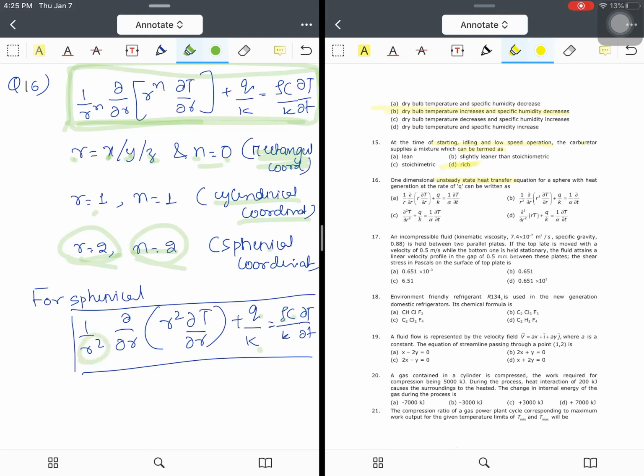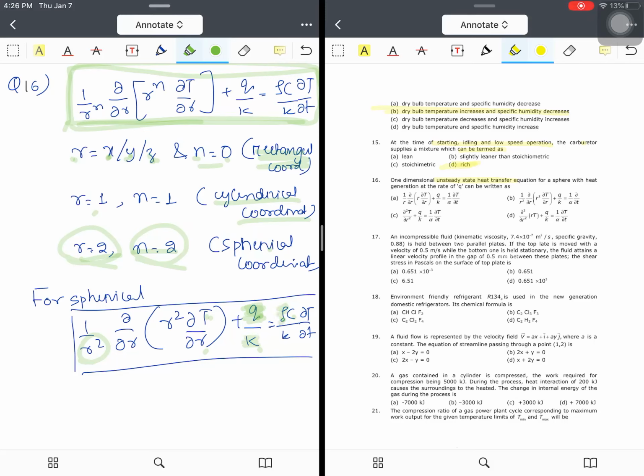This r is the radius, an arbitrary radius, it's nothing but a generalized coordinate in terms of the sphere. This del T by del r is the temperature gradient, that is the rate of change of temperature with respect to the radial distance. q is nothing but the heat generation per unit volume, within the solid or system. k is the thermal conductivity.